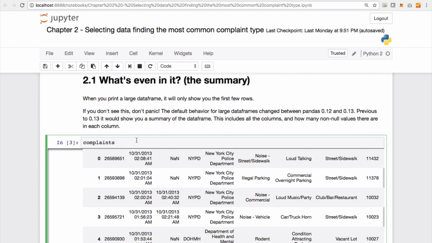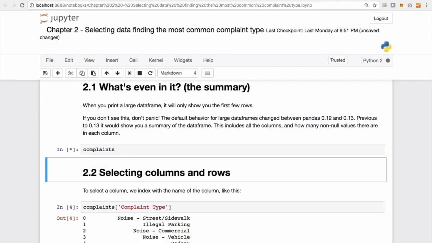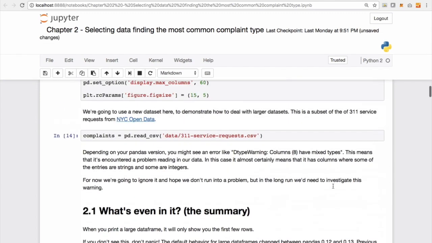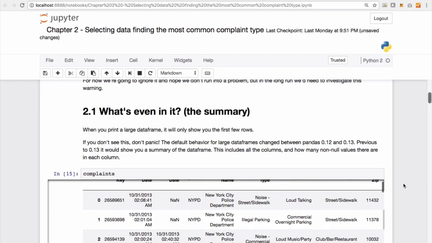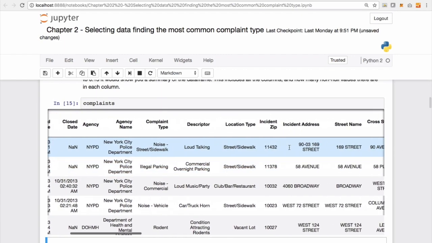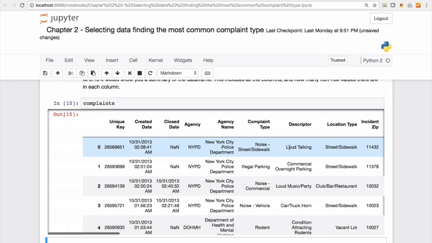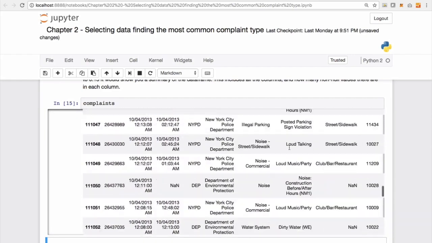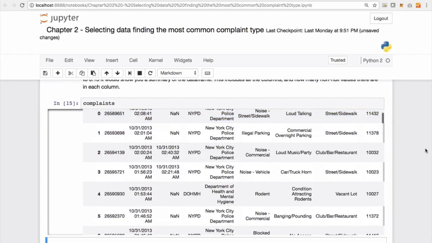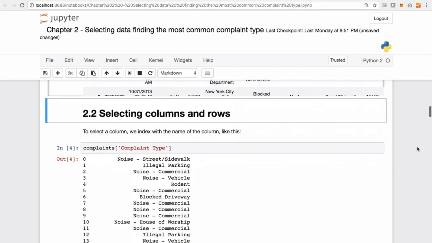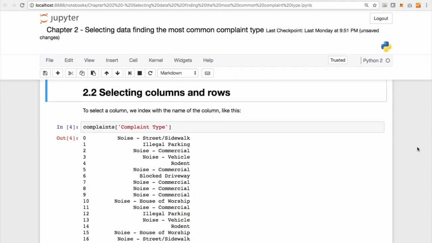So if I want to look at my data frame, all I have to do is write the name of the data frame and execute. And there we go. We have a visual of our data along with all the rows and all the columns. Now notice when it comes to large data frames, it actually becomes a headache to look at the data all at once. So we'll discuss some filtering and subsetting tactics to manage our data better.